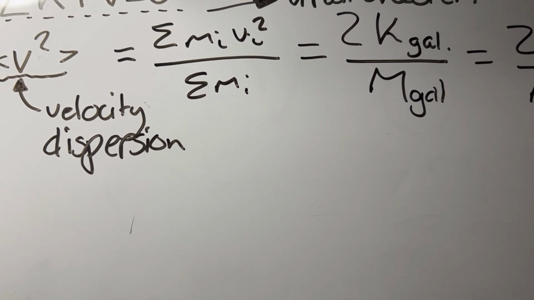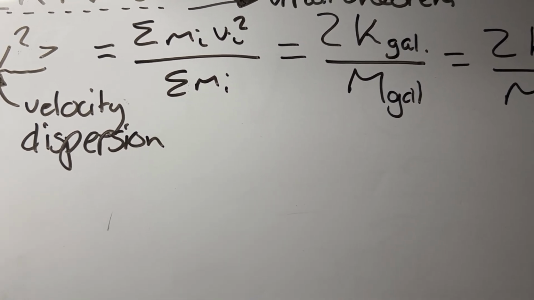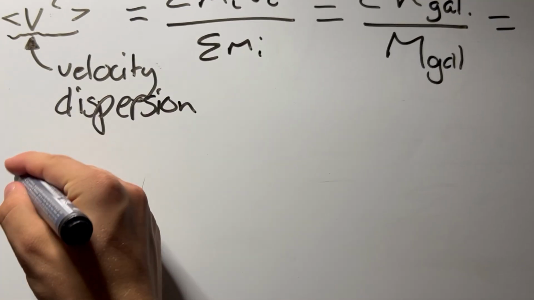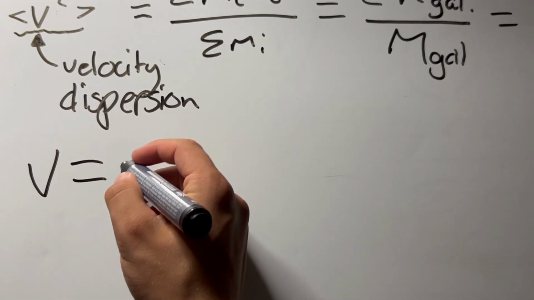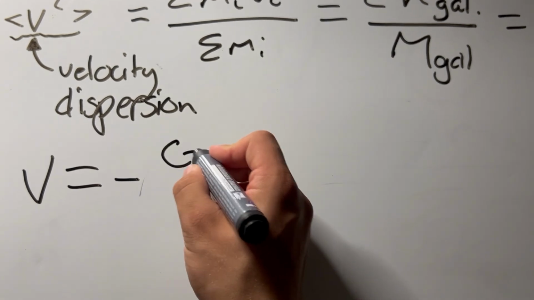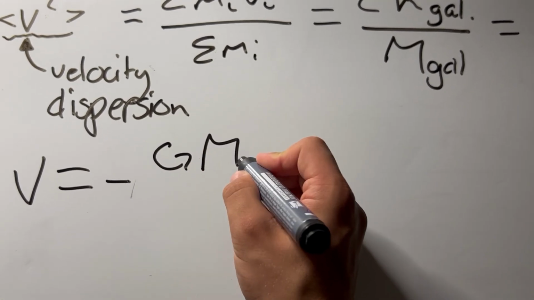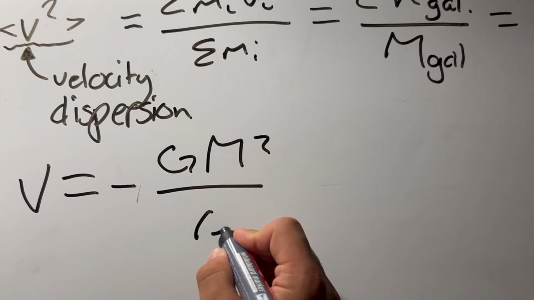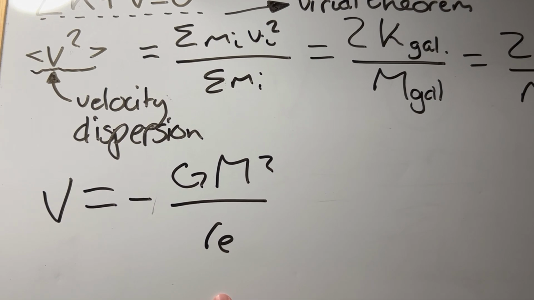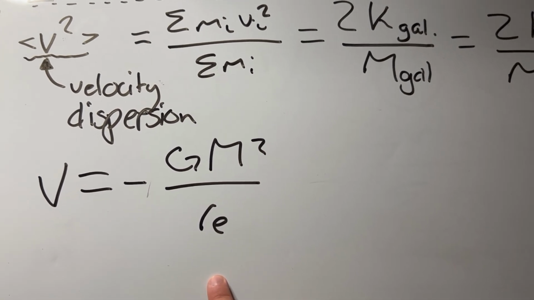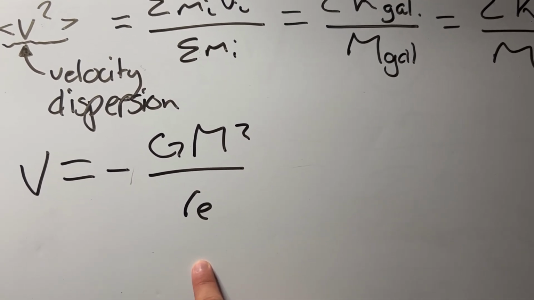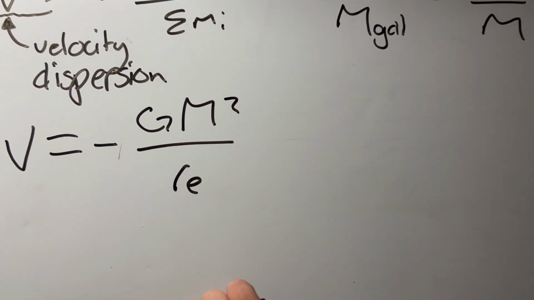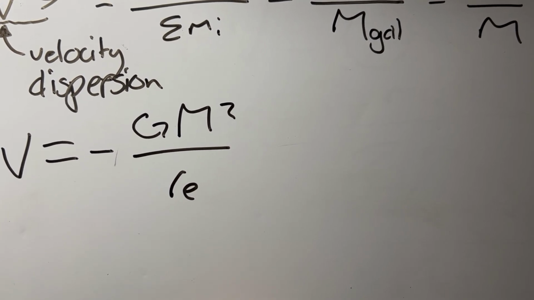Each particle feels a gravitational force from all others, and the total potential energy is given by V equals minus G m squared over r subscript e. This is where r subscript e is the effective gravitational radius that must be estimated. This can be done, for example, by measuring the average separation between galaxies.